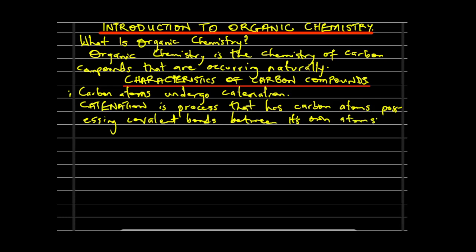So we have different types of those. We have those that are called the single bonds.